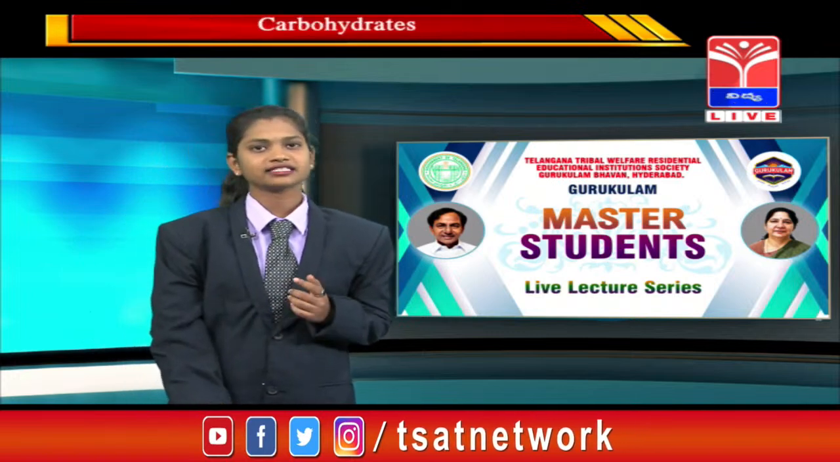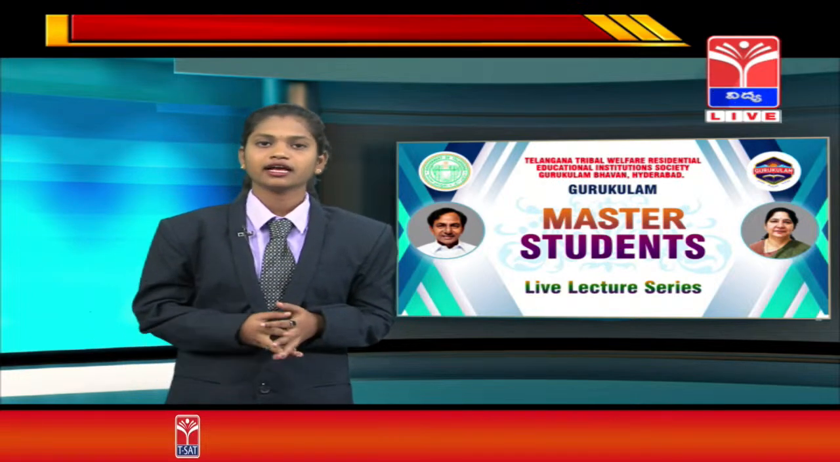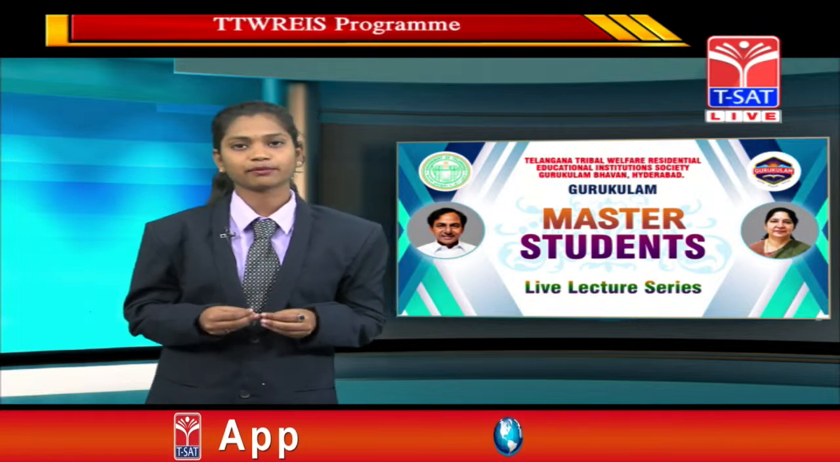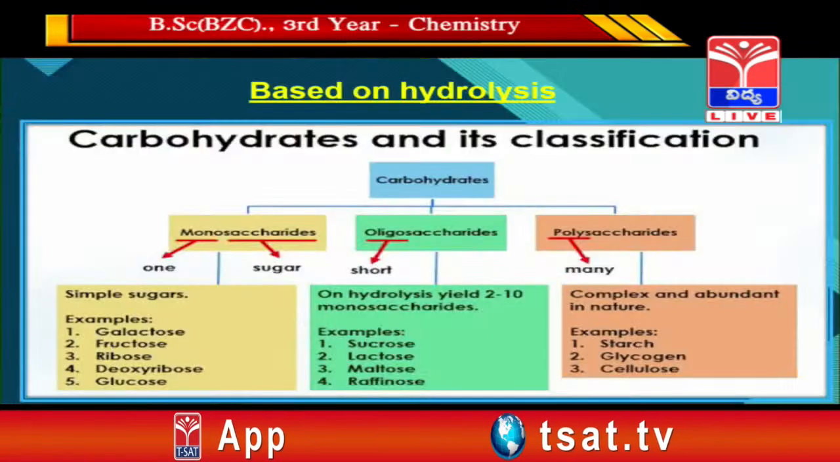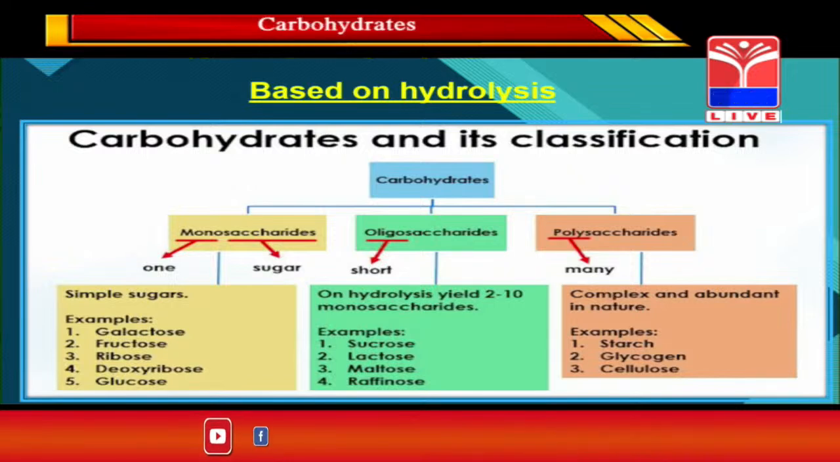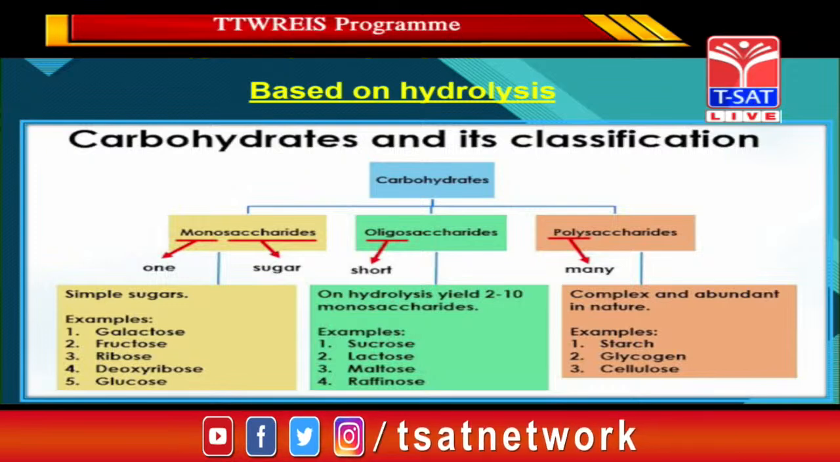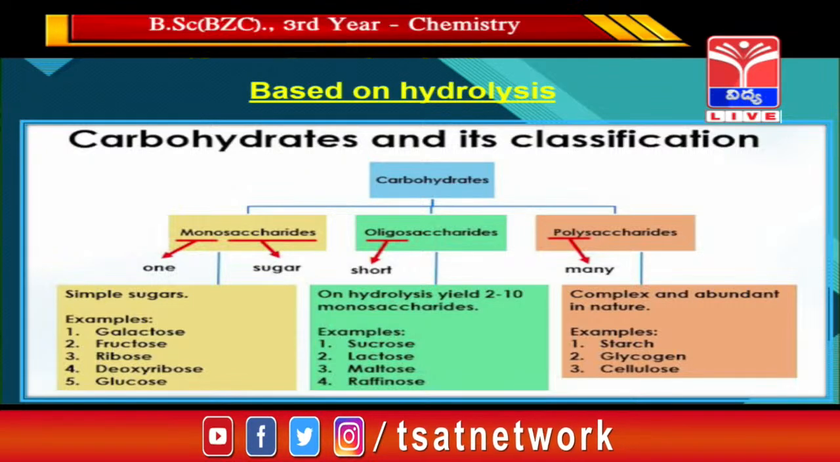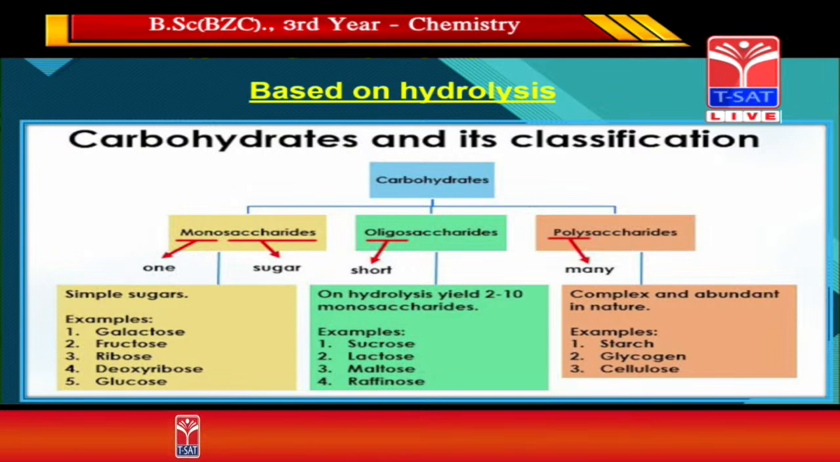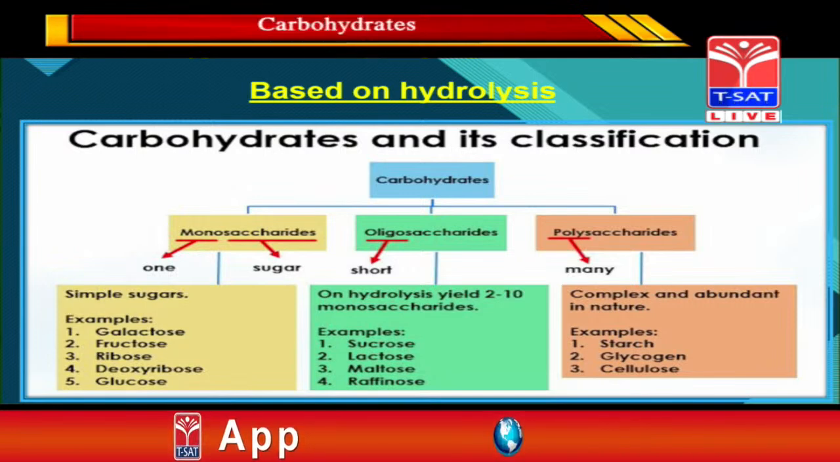We have completed the second classification, and now we'll discuss the third classification, based on hydrolysis. Based on hydrolysis, carbohydrates are classified into three types. One is monosaccharide, the next one is oligosaccharide, and the third one is polysaccharide. We'll discuss what a monosaccharide is.